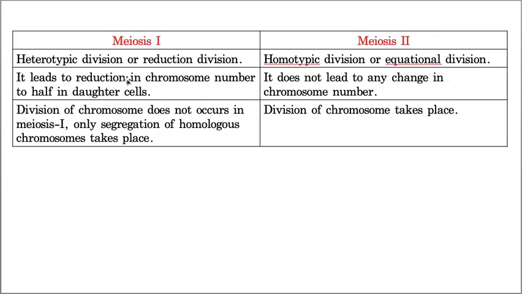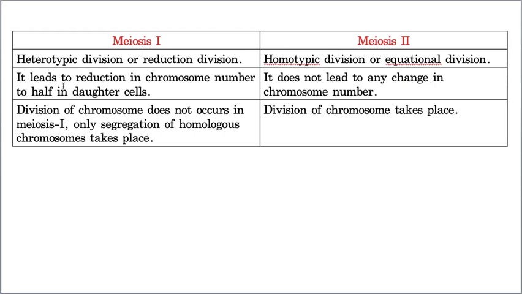Now let us look at the differences between meiosis 1 and meiosis 2. In meiosis 1, a diploid cell produces two haploid cells. That's why it is called heterotypic division, or reduction division. Whereas in meiosis 2, the haploid cells again produce haploid cells, of course a total of four haploid cells. That's why it is called homotypic division, or equational division.